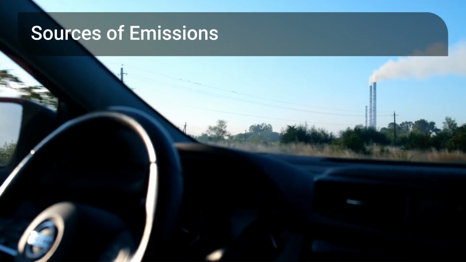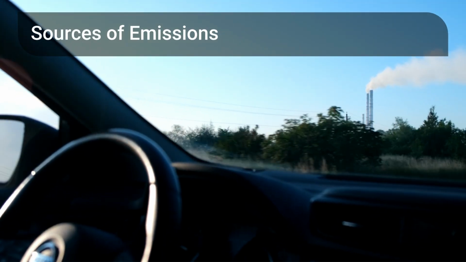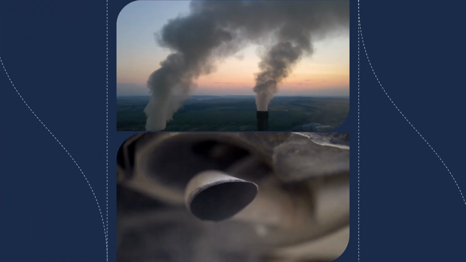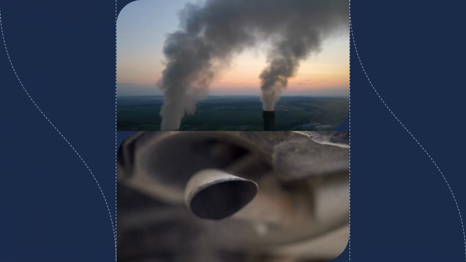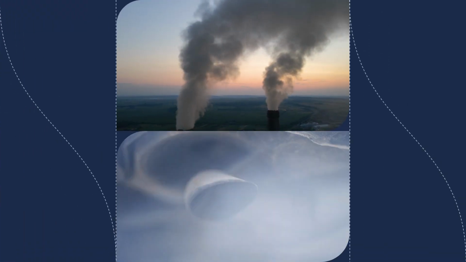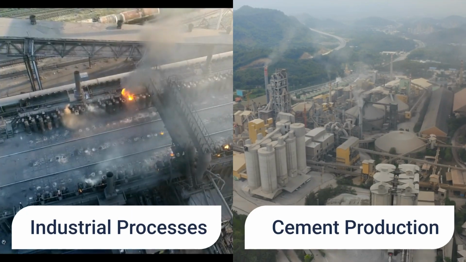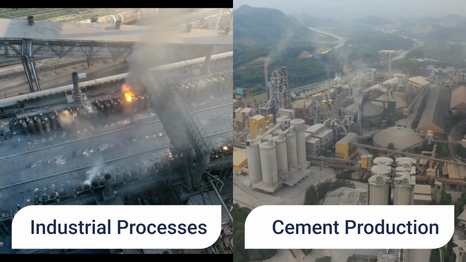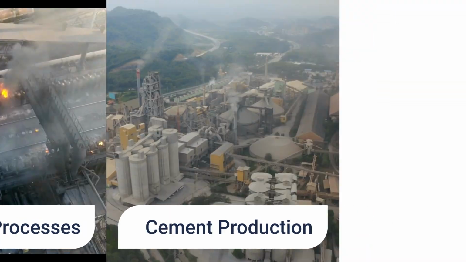So where do these carbon emissions come from? Let's explore the primary sources contributing to this global issue. Burning fossil fuels like coal, oil, and gas for energy production is a major contributor to carbon emissions. Industrial processes, especially those involved in the production of cement, steel, and chemicals, release significant emissions.